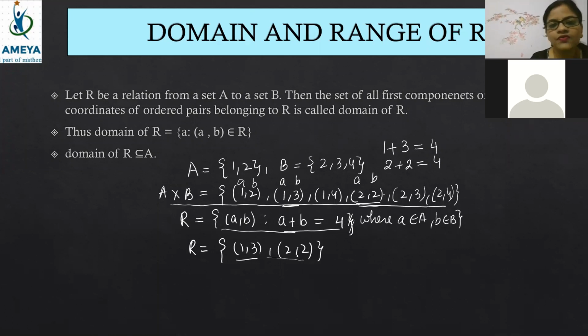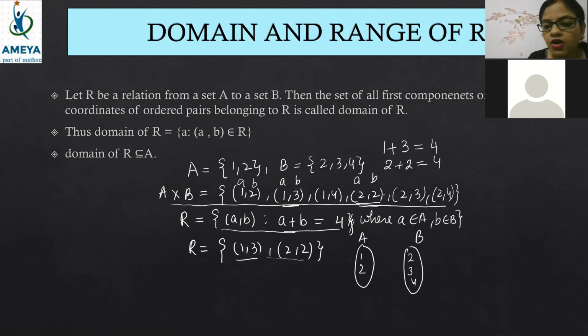Now if someone asks you what the domain of the relation is, what does that mean, beta? Look here, understand it nicely. A is there, B is there. Super Vishika, well done. I am writing all the elements 1, 2, and here 2, 3, 4.